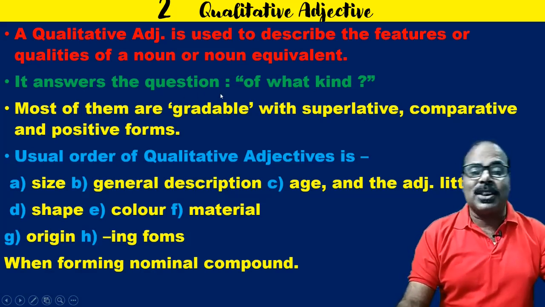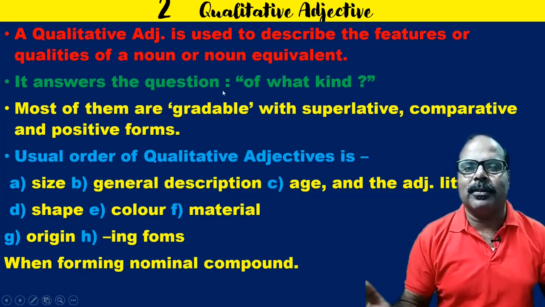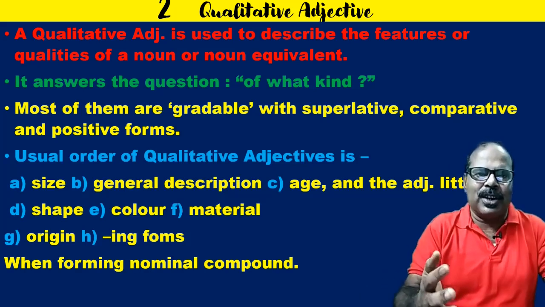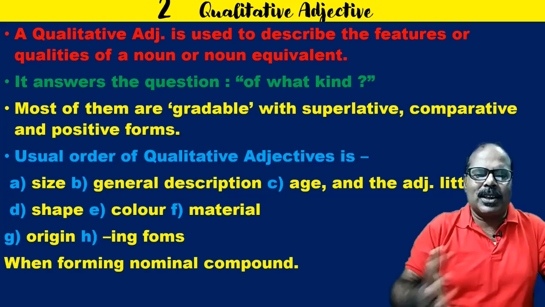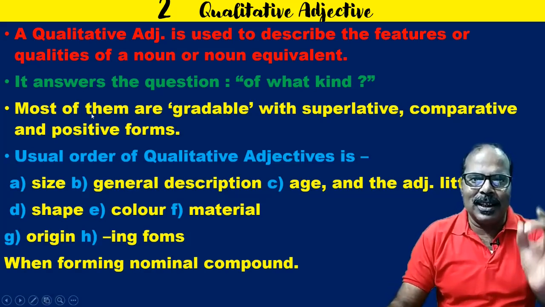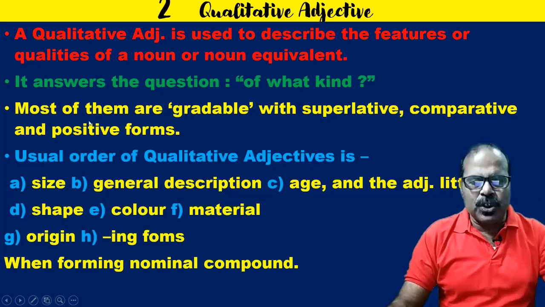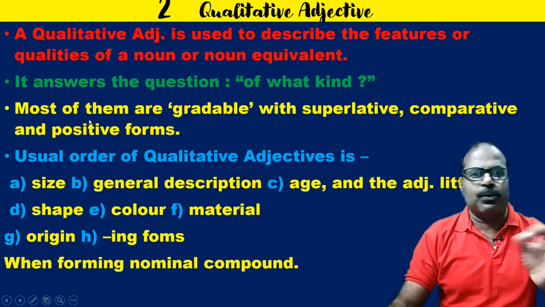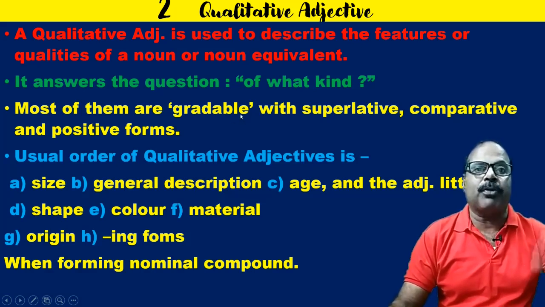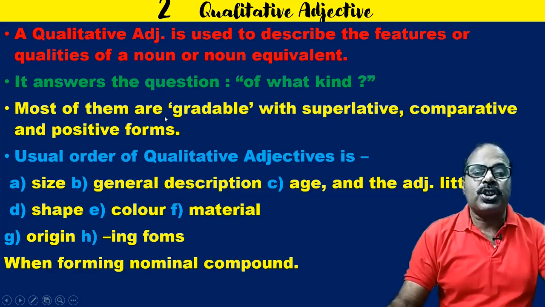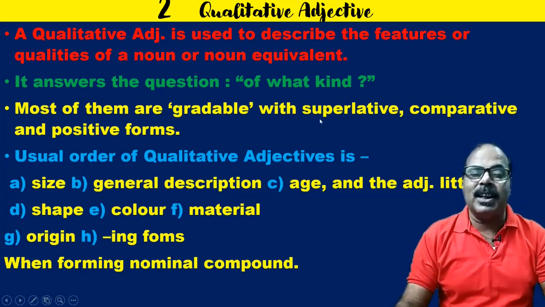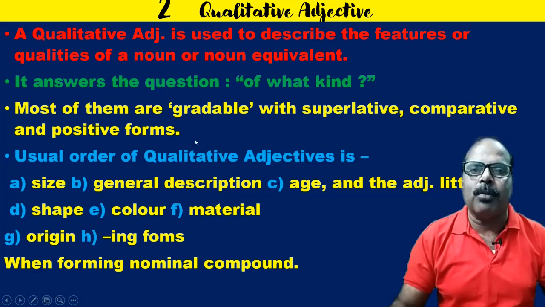It answers the question "of what kind?" Ask a question with the noun, of what kind? And the answer is the qualitative adjective. Not all adjectives are gradable, but most qualitative adjectives are gradable with positive, comparative and superlative forms.